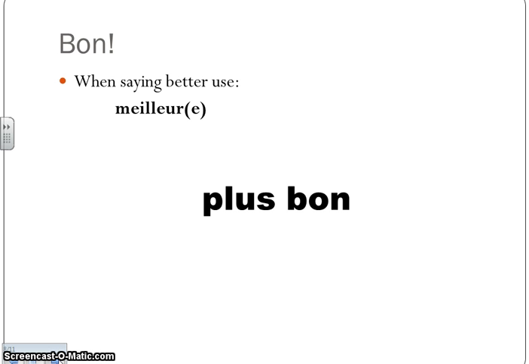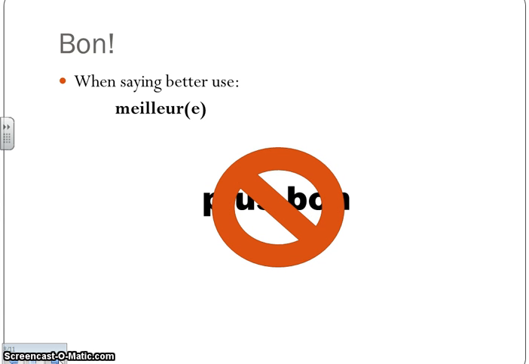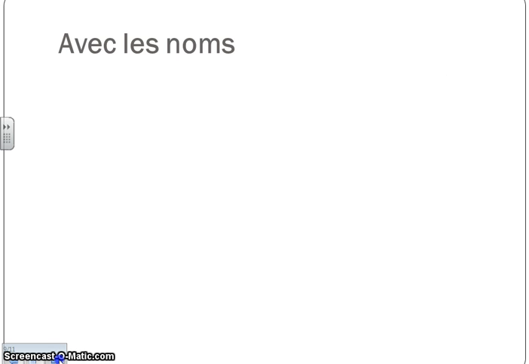So you will never, ever write the words plus and bon together. Plus goes in front of all other adjectives when you want to say something is more than something else, but never before the word bon. So plus bon actually equals meilleur. It is okay to say moins bon, to say something is less good, but you'll never say plus bon.